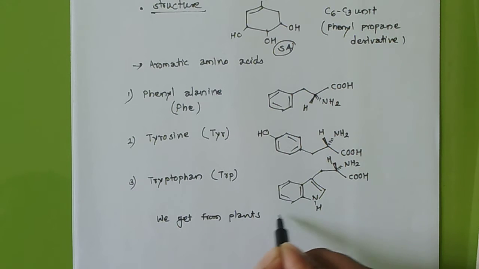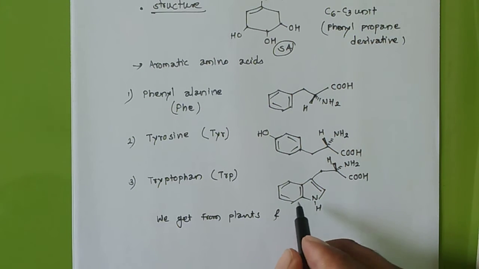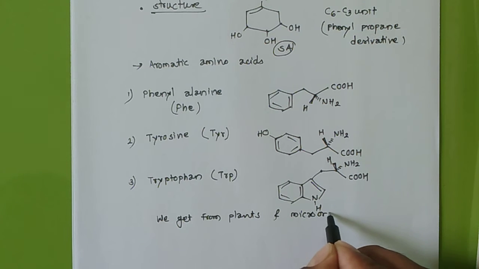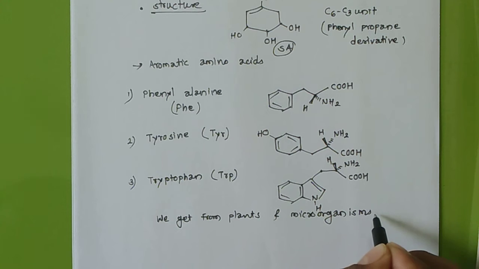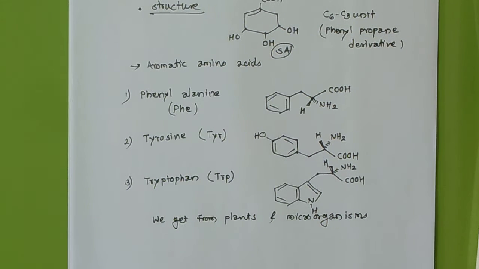Plants and other living species, microorganisms, because this chapter is specially for natural products and biogenesis. So whatever is essential for us, we get from plants and microorganisms.